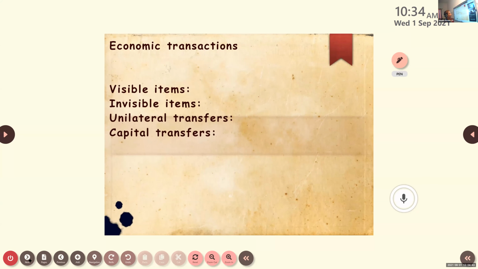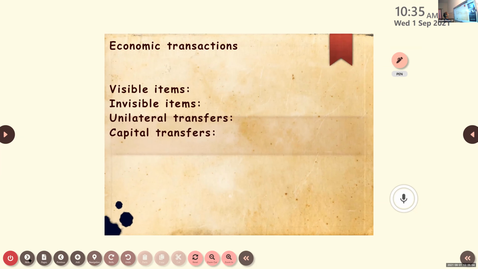If it is the same, inflow equal to outflow, how will the balance of payments be? Karthik? It will be equal. It will be balanced. Okay. So there are three kinds: deficit, surplus, and balanced.